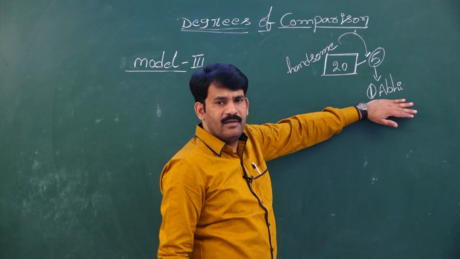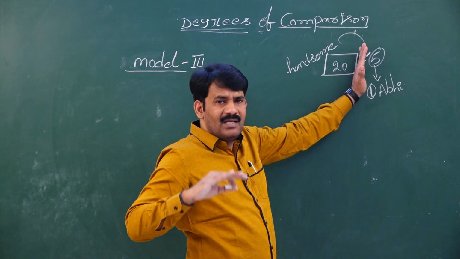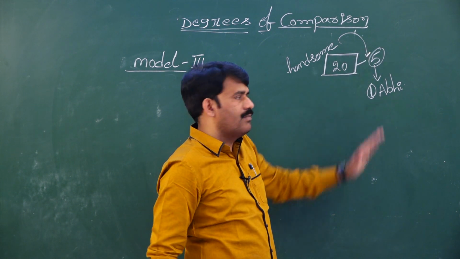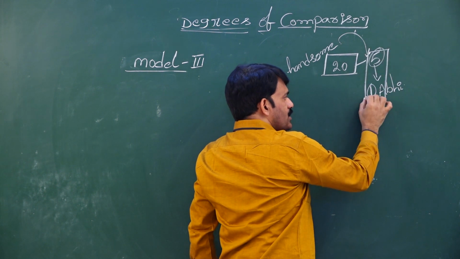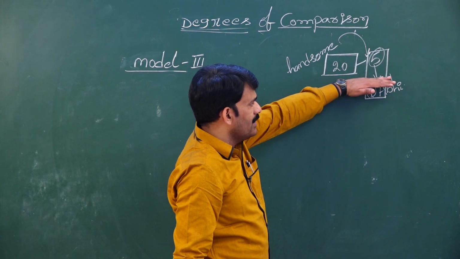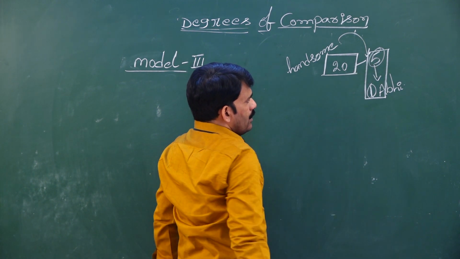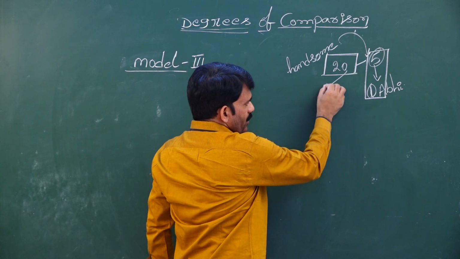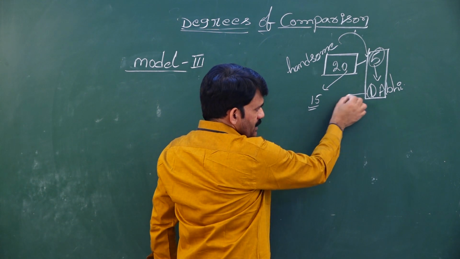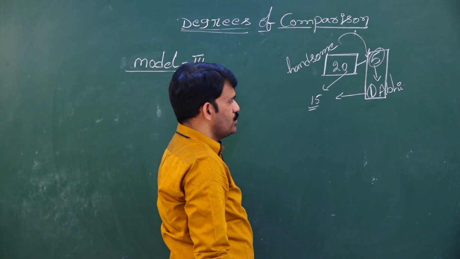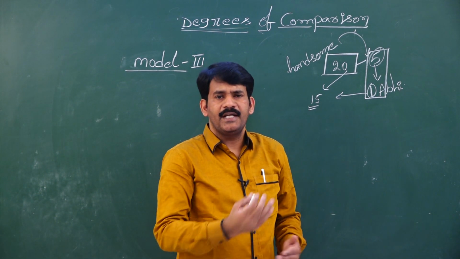But here in this model, we find there are some people who have equal degree with Mr. Abhi. So, when Abhi and other students are equal in quality, if you take out 5 out of these 20, we find the remaining 15 students. If I want to compare this Abhi with the remaining 15 students, who is handsome? Is it Mr. Abhi or the other 15 students?